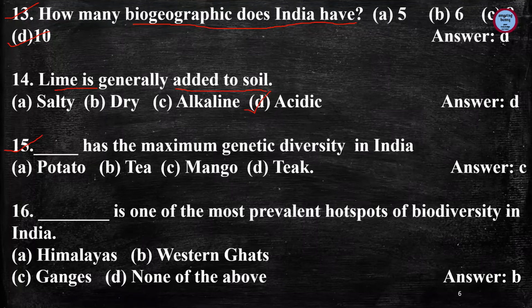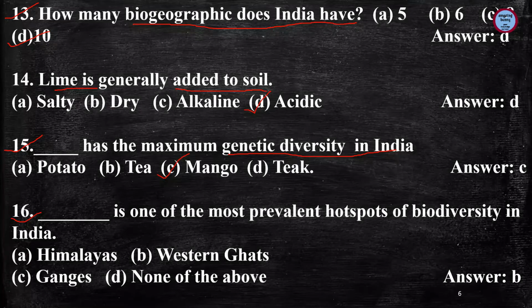Next question, you have to name which has the maximum genetic diversity in India. Here the answer is mango, because we have various mango varieties. So we can see that mangoes show maximum genetic diversity.